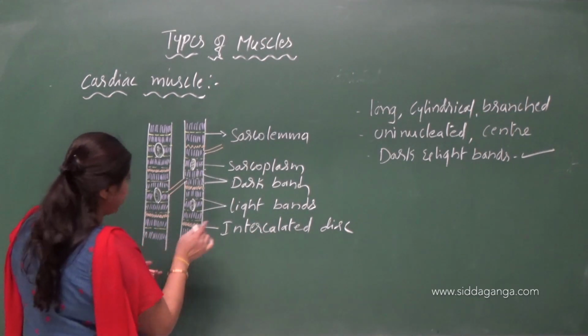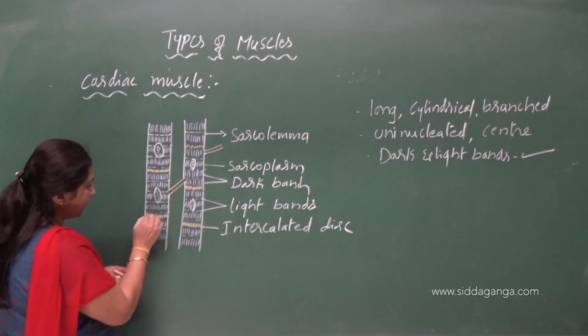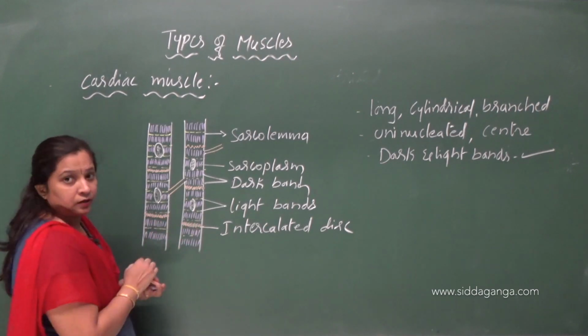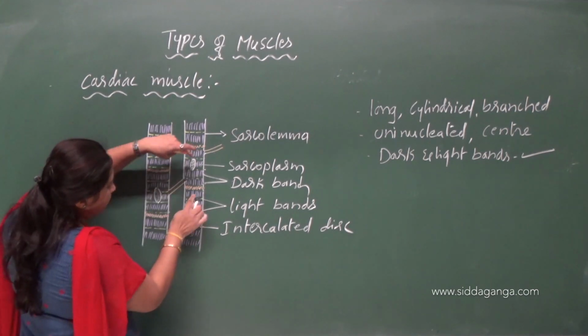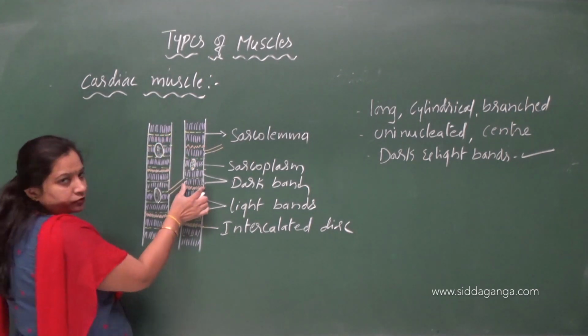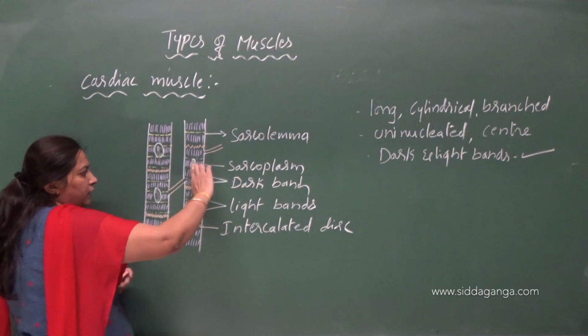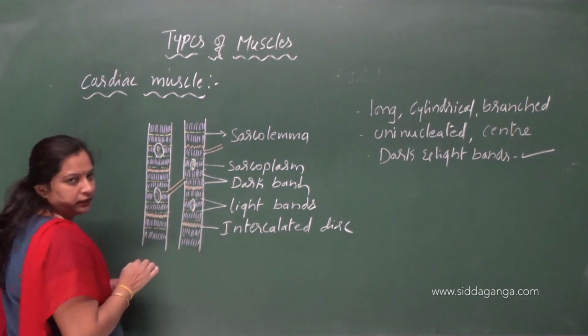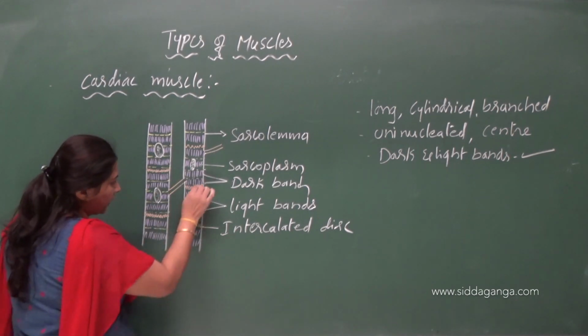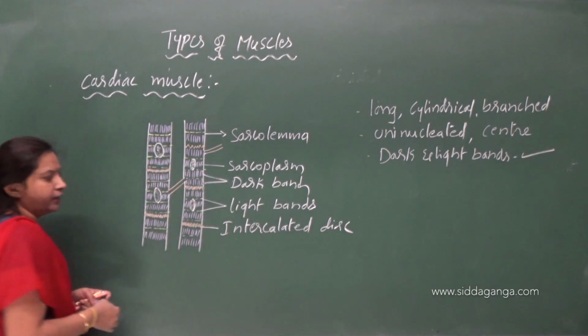So these intercalated discs are nothing but zigzag lines, present where two adjacent cells meet. Whenever two adjacent cells meet, there is a zigzag line like this. These zigzag lines are called intercalated discs.